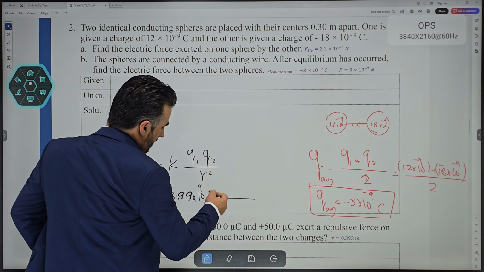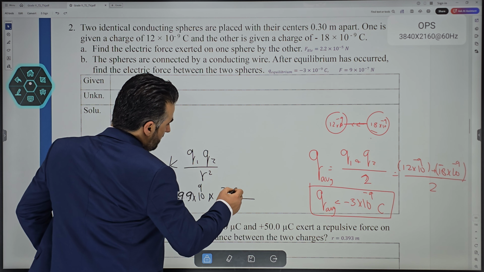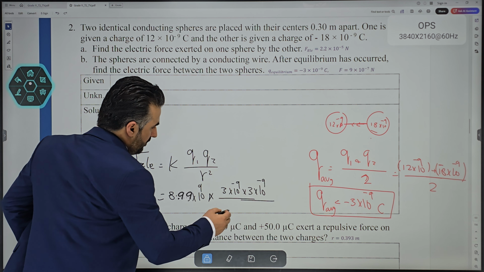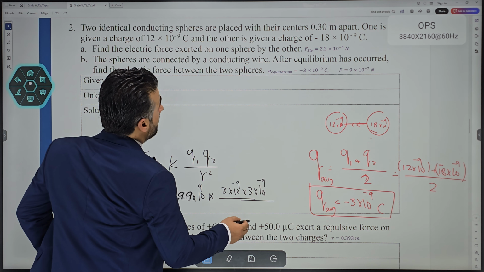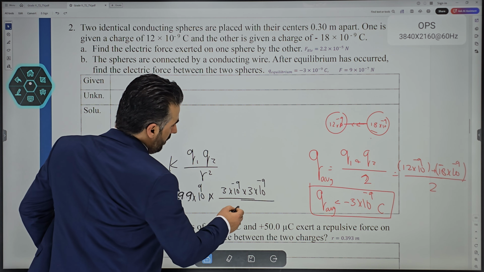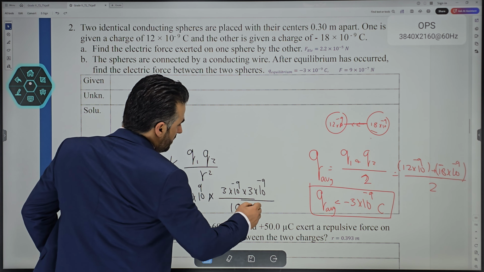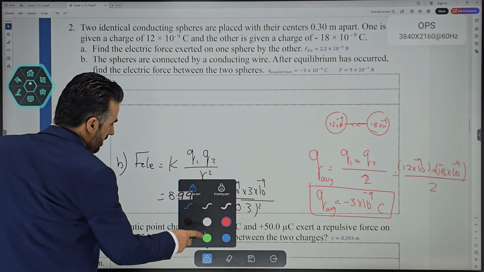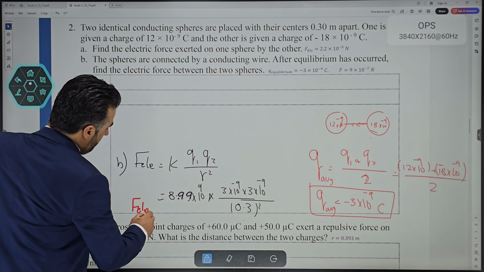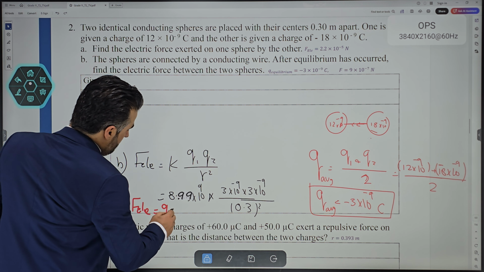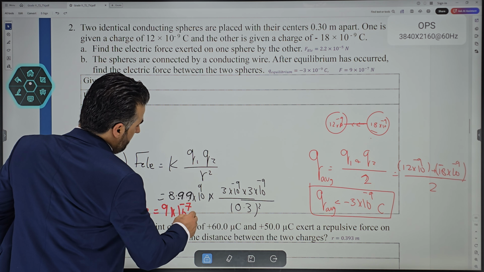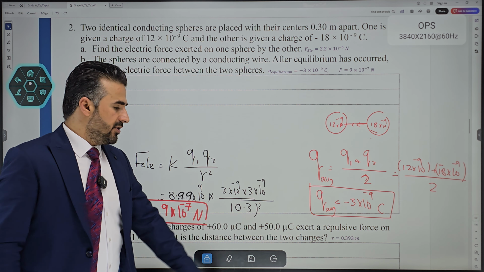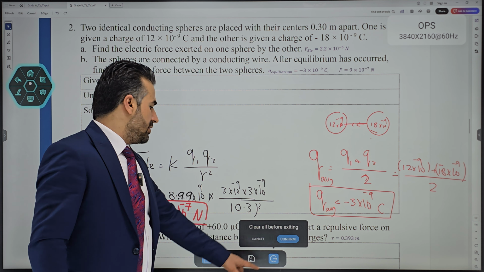We don't write the negative in the equation of electrical force. So 3 times 10 to the power negative 9 times another 3 times 10 to the power negative 9 divided by the square of the distance. Distance is 0.3 meter, square that one here. Now, of course, the electrical force is going to become 9 times 10 to the power negative 7 Newton. This is the electrical force after the two charges have reached equilibrium.